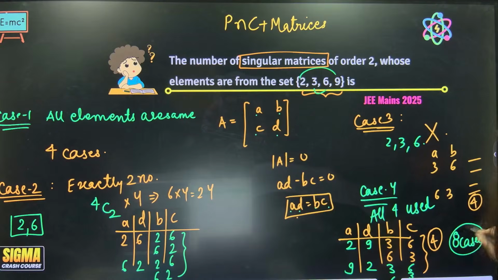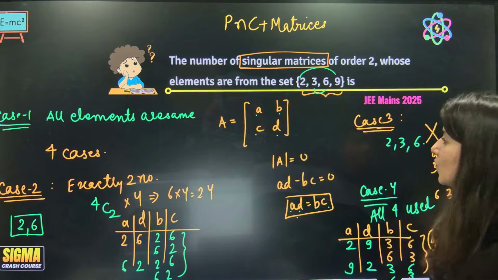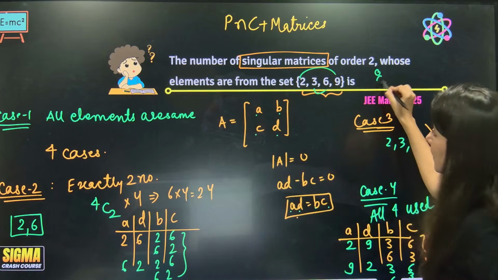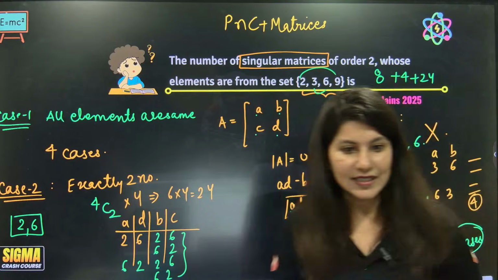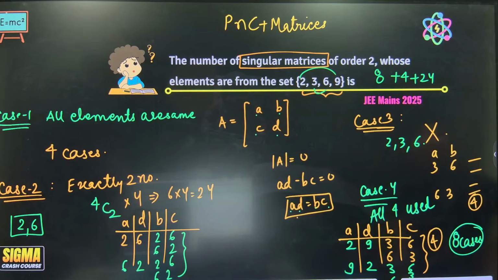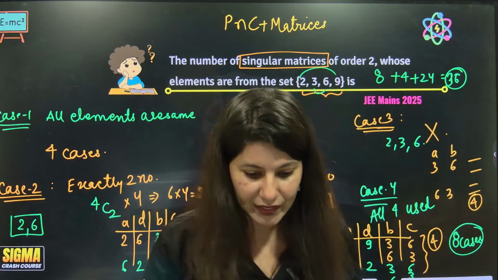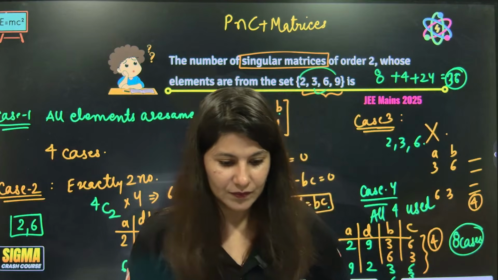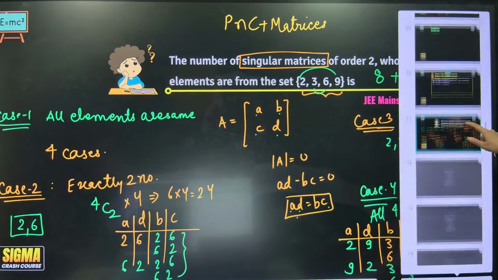So, now add 8, then we have 24. And then 4. So, 8 plus 4 plus 24 should be your answer. So, that is 36. Is it 36? 24 plus 12. Yes, 36. 36 such matrices are possible.